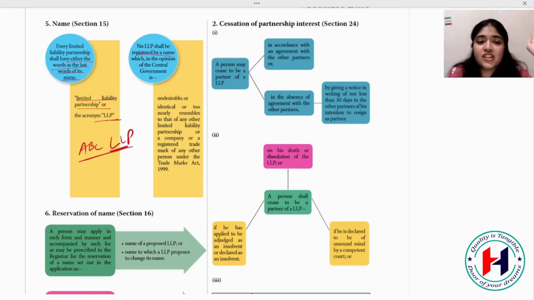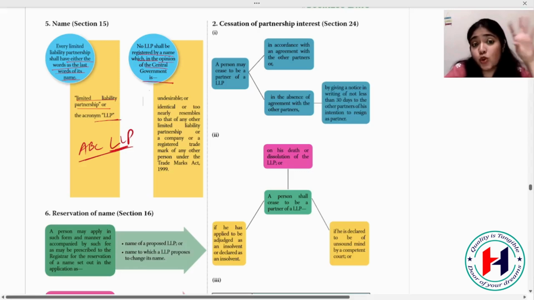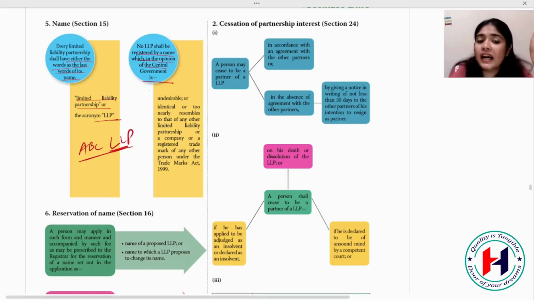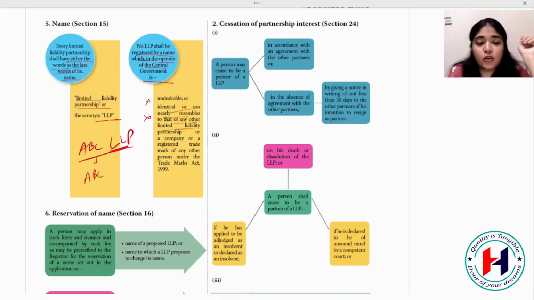No LLP shall be registered by a name which, in the opinion of the central government, is undesirable. If you write some fancy name but that is not appropriate as per the central government, you can't take that name. The name also cannot be identical or too nearly resemble that of any other LLP. You are writing ABC LLP, and another one says I want to write ABCD LLP. So here also this is similar. In fact, in actual life there is no ABC or ABCD LLP.